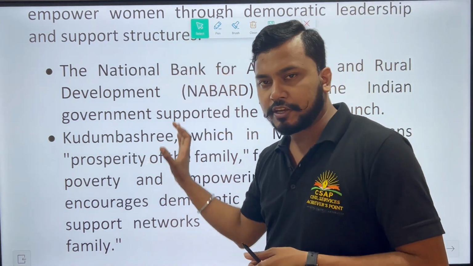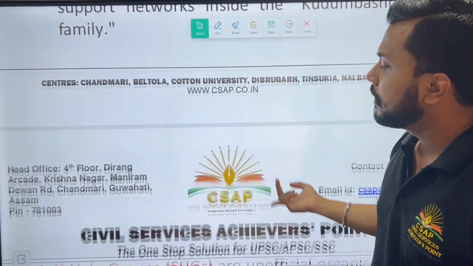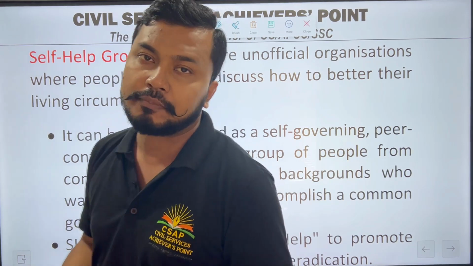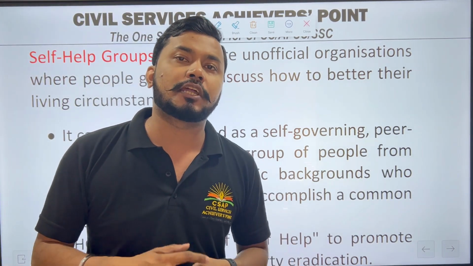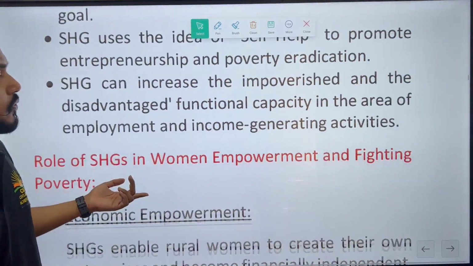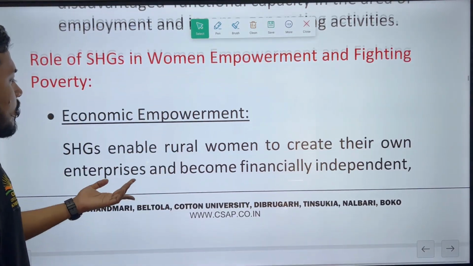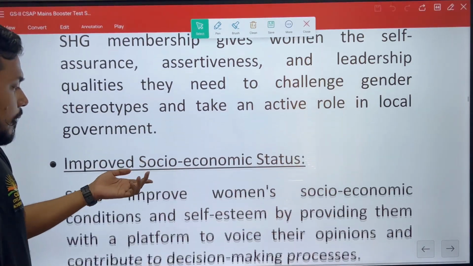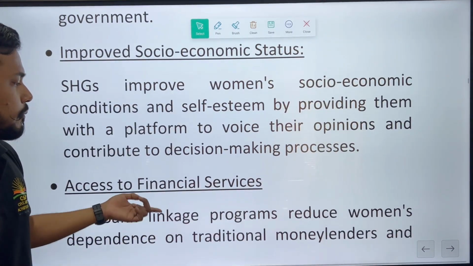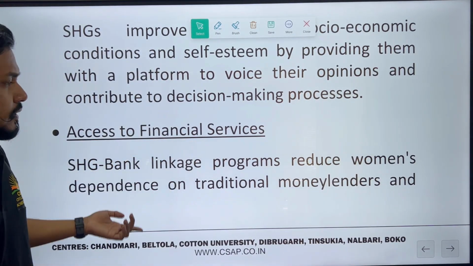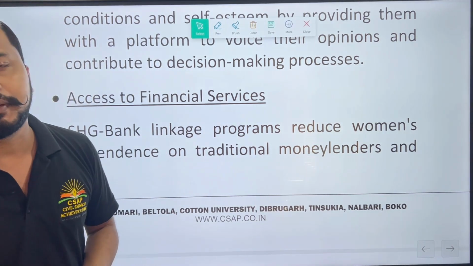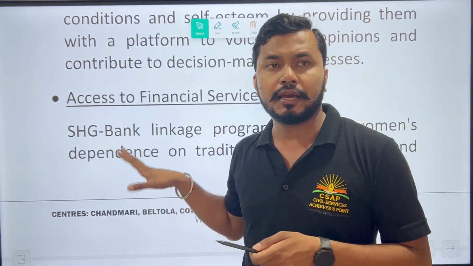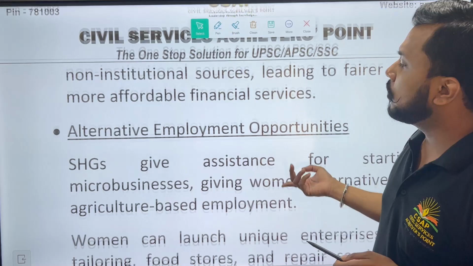So obviously we have to give a little definition, of what? Of Kudumbashree. Okay, then you have to say what self-help groups are and what self-help groups can achieve in the current circumstances today and all the problems that we have in our countries. Okay, so we have to say a little about the role of SHGs, how they can do women empowerment, economic empowerment, okay? Then overcoming social barriers, it is written there. Then improving socio-economic status, we have to explain this a little. Then access to financial services, okay, supposedly the Pradhan Mantri Gramin Yojanas that we have, along with them the financial inclusion we are undertaking is also an important aspect. Okay, then you can mention alternative employment opportunities.